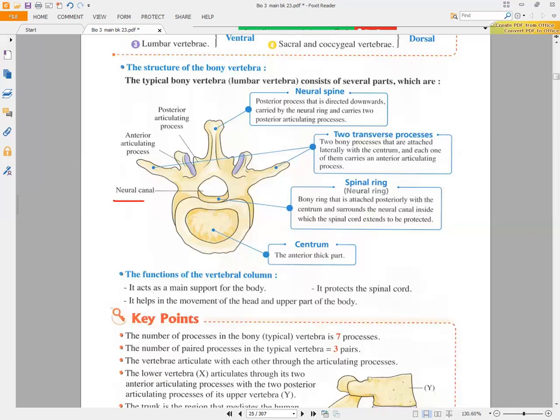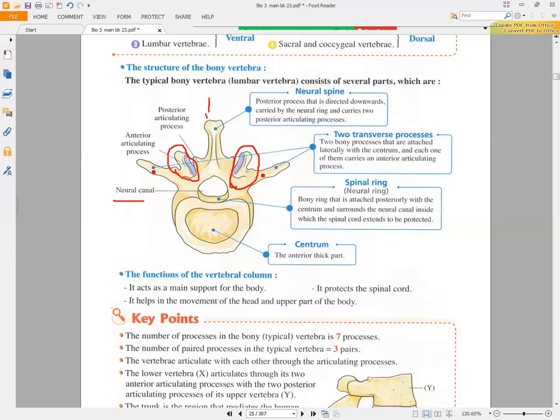After that, we will have two transverse processes, two bony processes that are attached laterally to the centrum, and each one of them carries an anterior articulating process. So if you look here, you will find an anterior articulating process and another anterior articulating process.